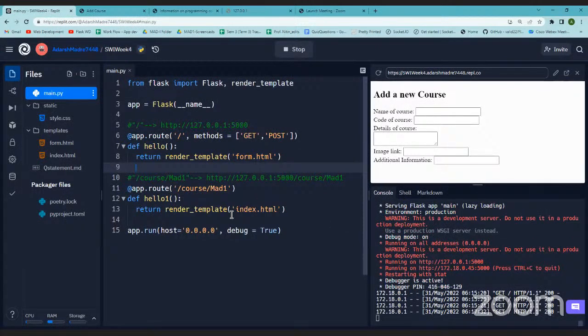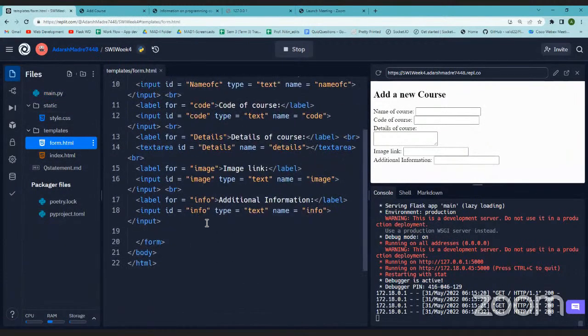So now what I want is for this form to come with get, and then once this data is filled, I want this data to be retrieved at the server. There is one button I did not add, right? Once all the data in the form is filled, I need to submit, right? So in the form.html, I'll have to add one more field.